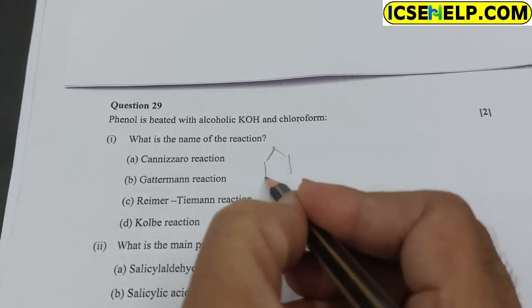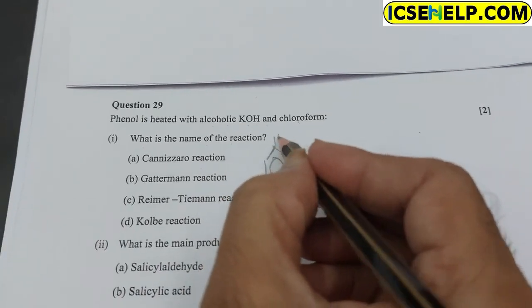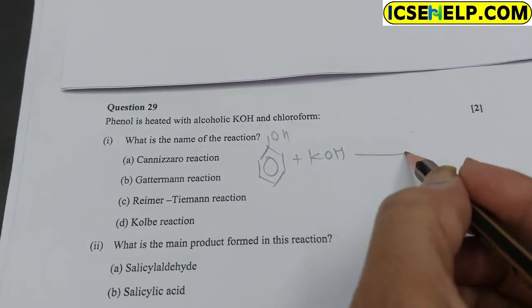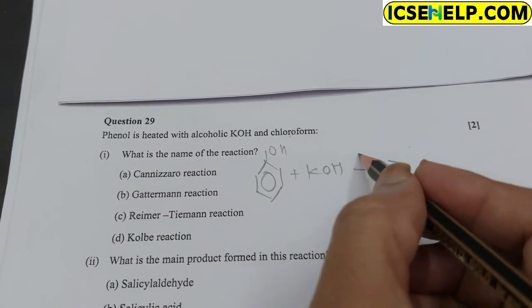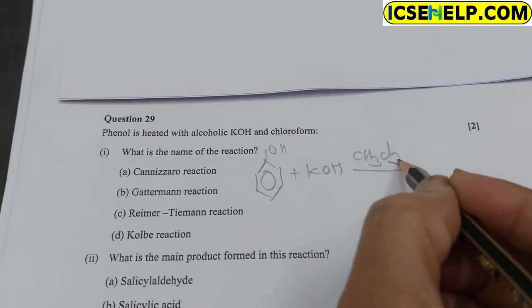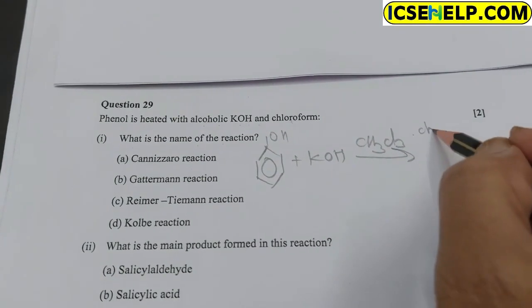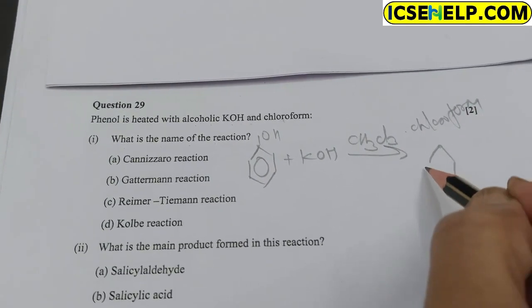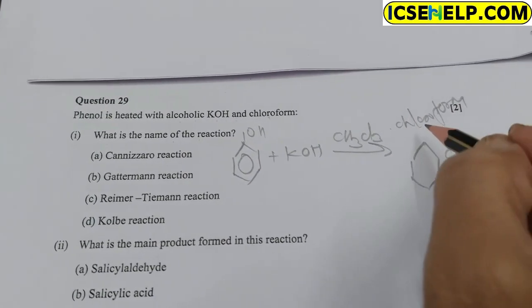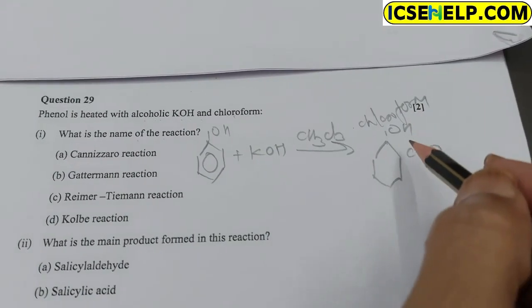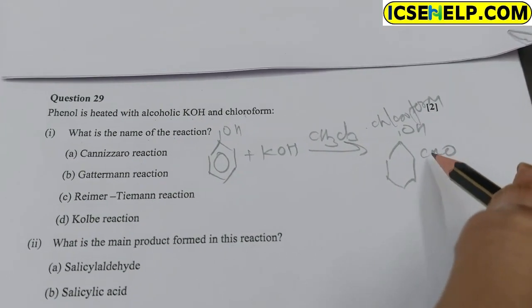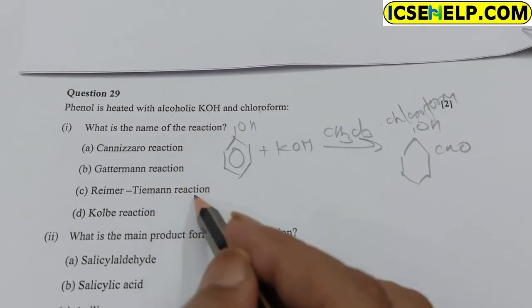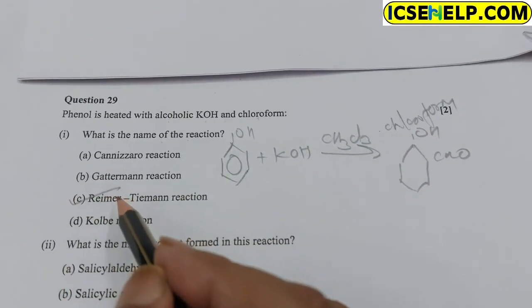The phenol is heated with alcoholic KOH, potassium hydroxide solution, with alkyl halide, chloroform, and the product is hydroxy benzaldehyde. So option C, Reimer-Tiemann reaction, is correct.